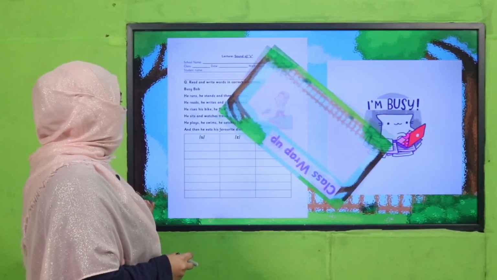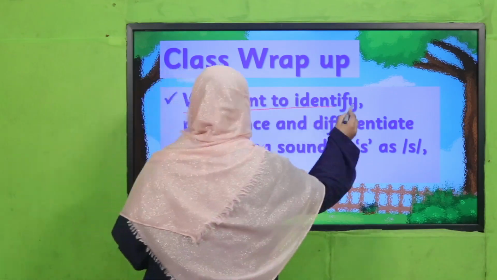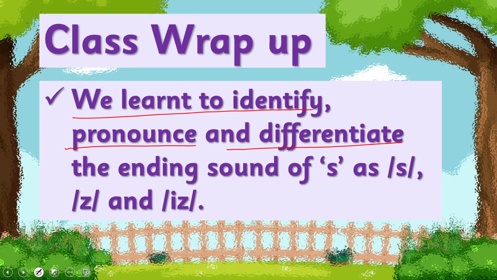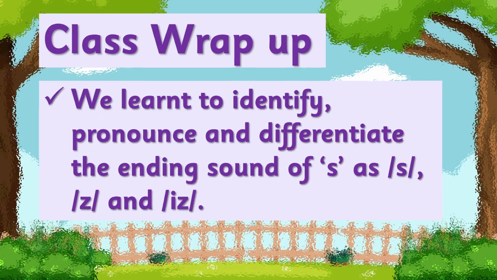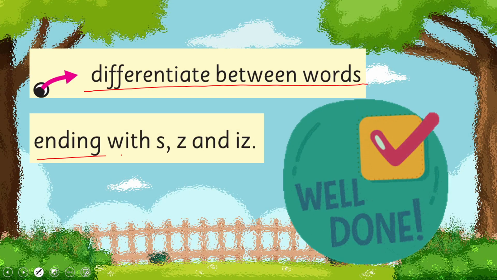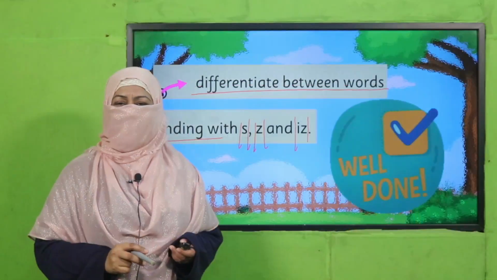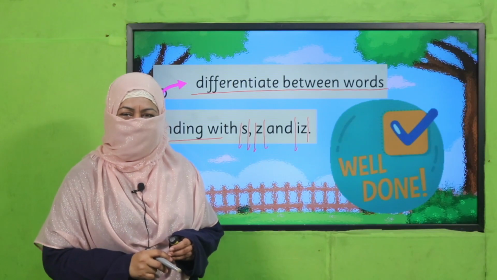So, what have we learned today? We learned to identify, pronounce, and differentiate the ending sound of S as s, z, and iz. So we achieved our SLO to differentiate between words ending with s, z, and iz sound. Are we done with it? Yes, and we thoroughly enjoyed doing it, right?